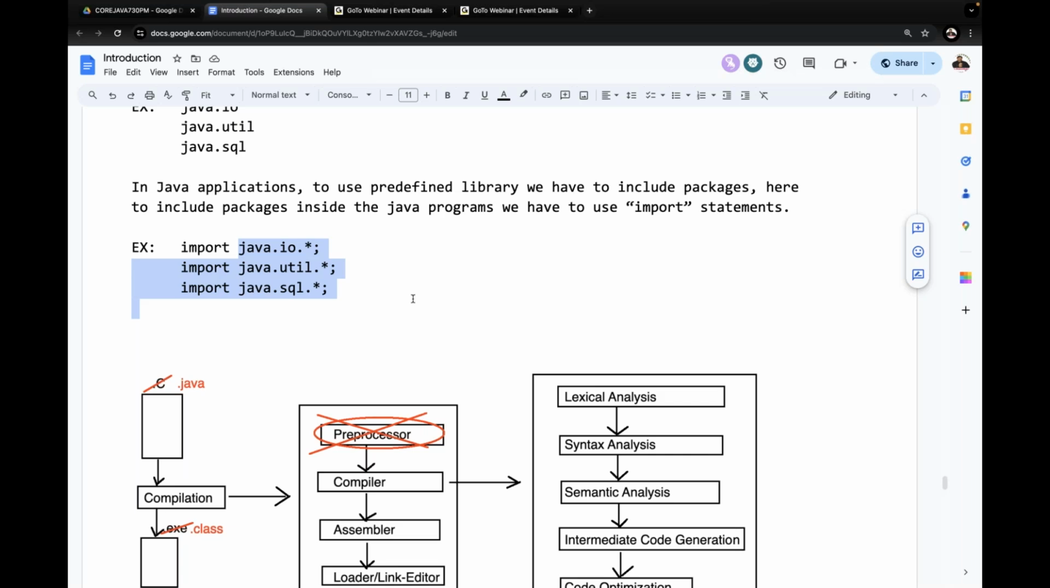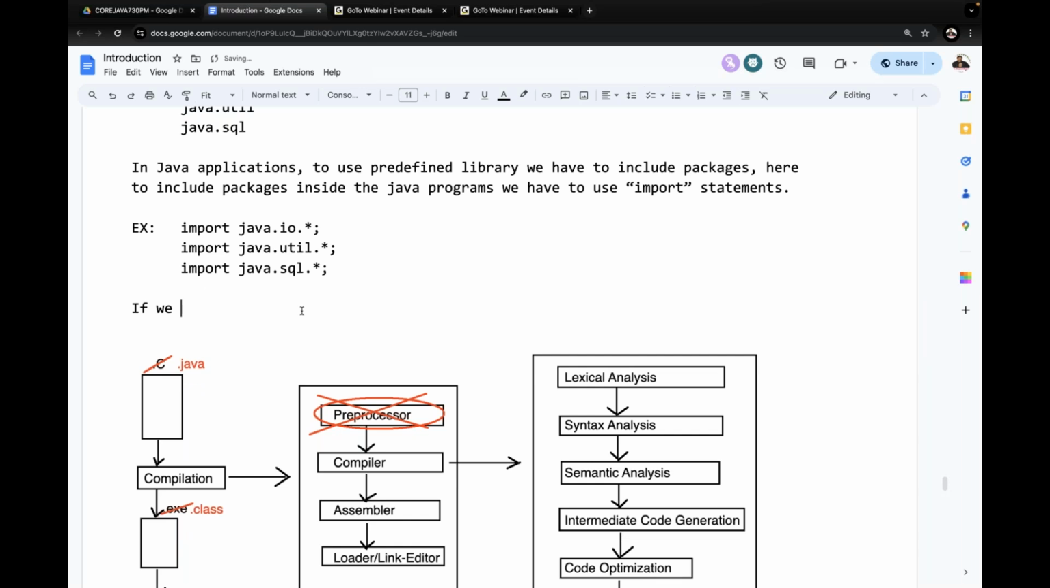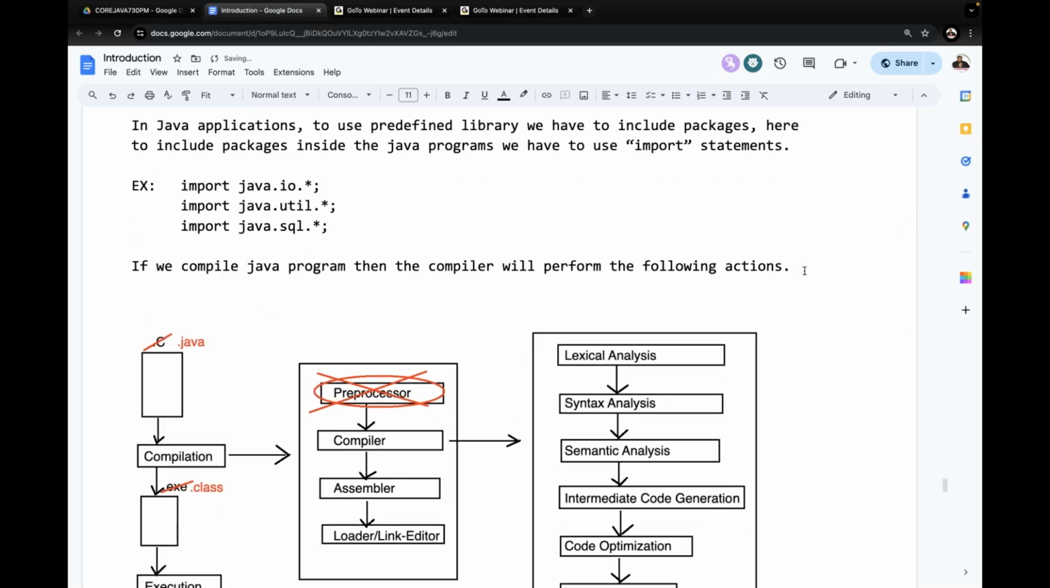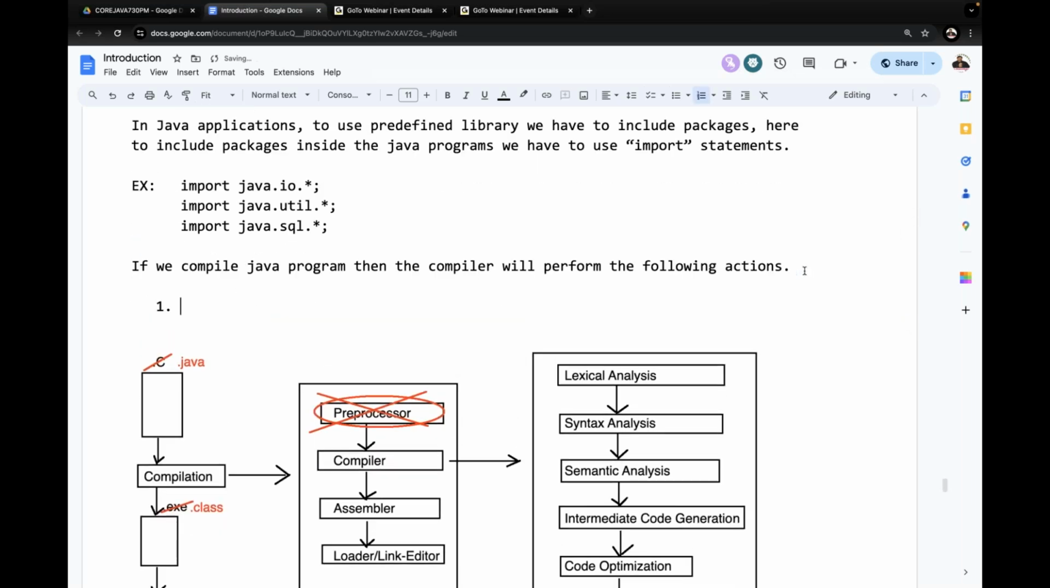All right, sir. Now, let's move on to the point here. What I'm telling you now. Clear? Are you getting clarity on this point now? Right, sir. Let me go for this total conclusion here. Now, observe carefully. If we compile the Java program, then the compiler will perform the following actions. What actions the compiler is able to perform there? The first one is what there?